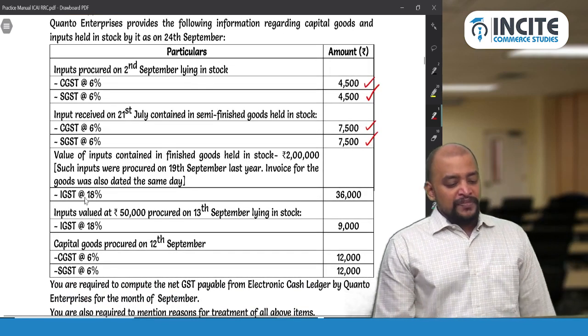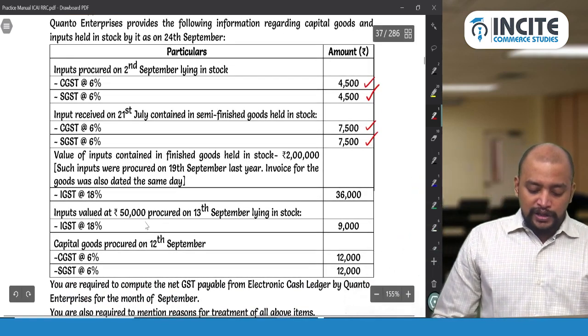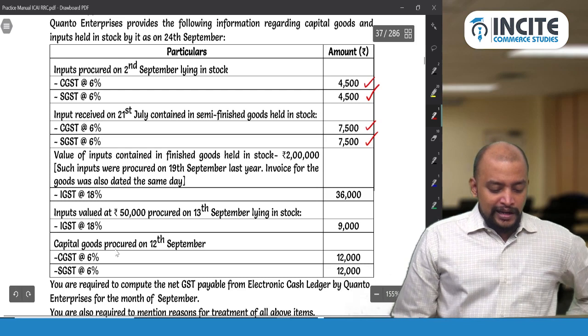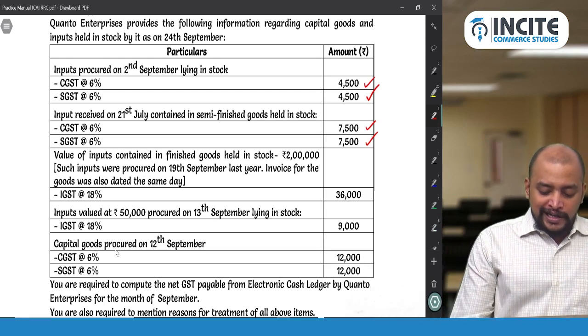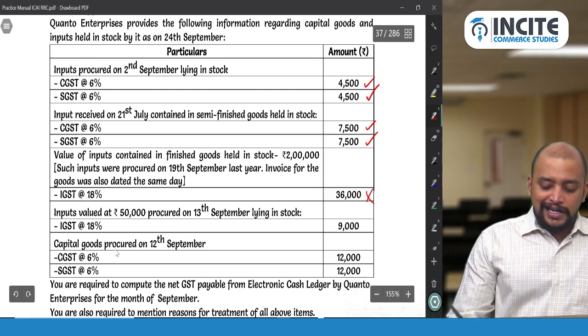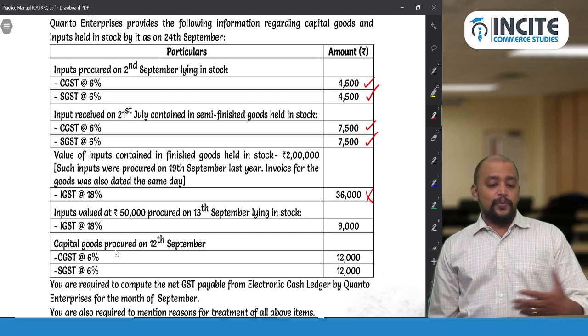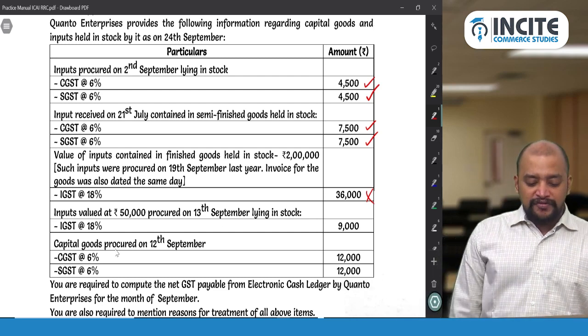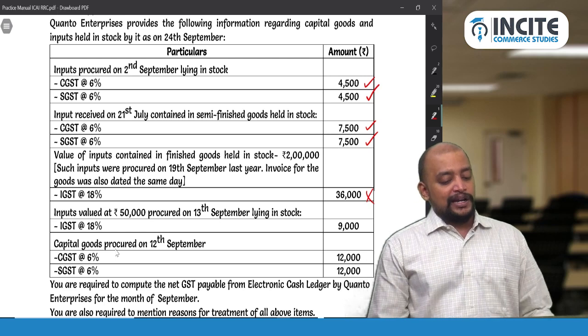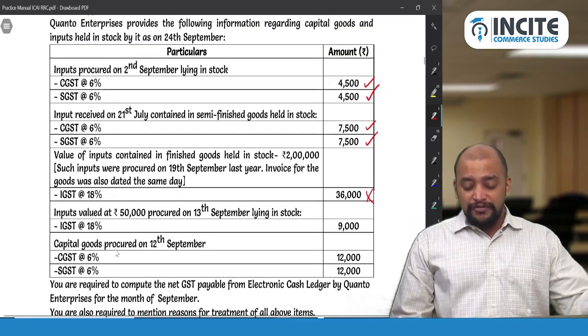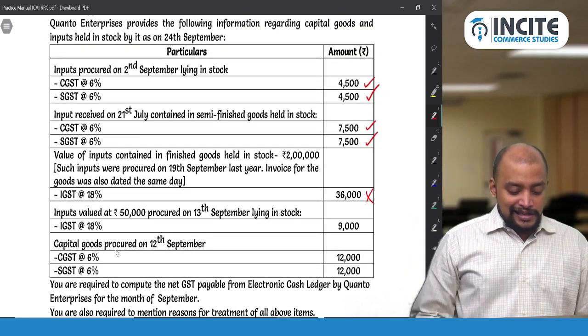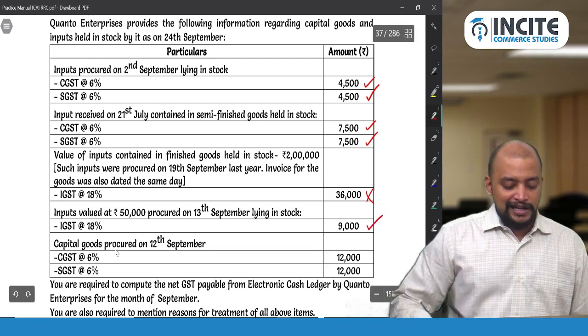So therefore, this 2 lakh worth of inputs was procured on 19 September last year. So on this ITC cannot be availed because this is beyond 1 year. And inputs valued at 50,000 procured on 13 September lying in stock. So 13 September is within a few days. So can we take it as ITC? Yes. So this can be taken as ITC.